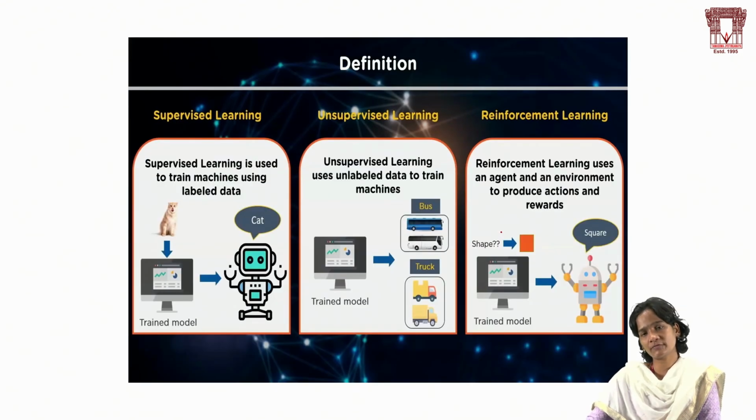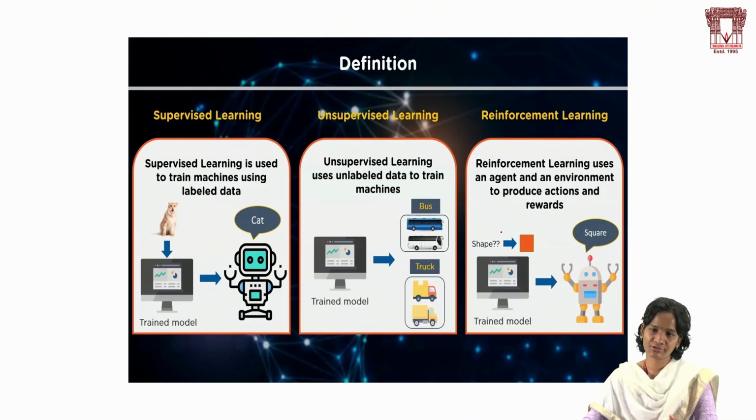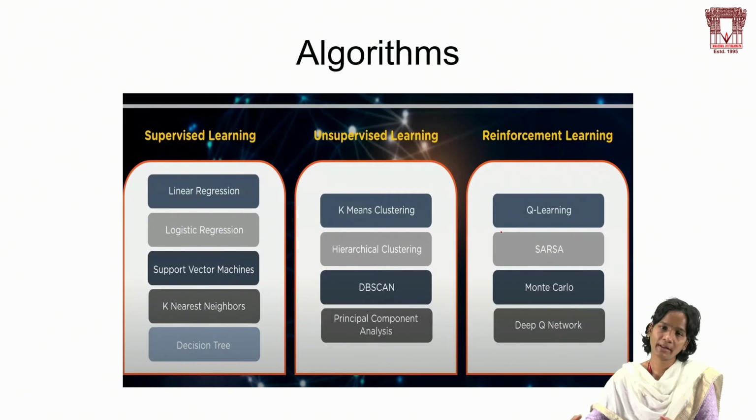See, in unsupervised learning we are taking completely unlabeled data. From that unlabeled data only we are training the machines. Reinforcement learning is where we use some agents and an environment to produce actions and rewards. In that way we are using this reinforcement learning technique. So here we are applying different algorithms in different techniques.